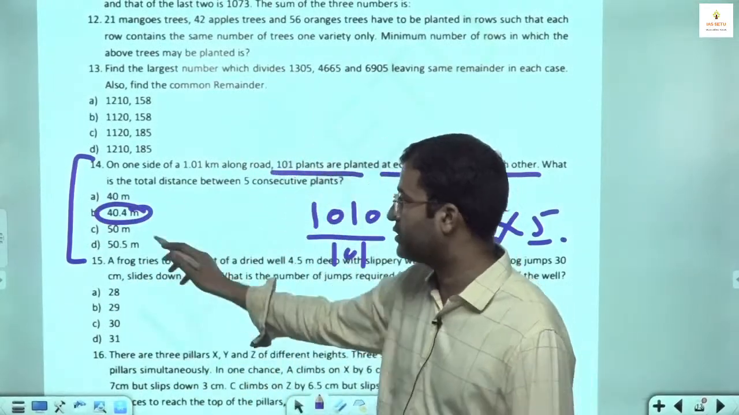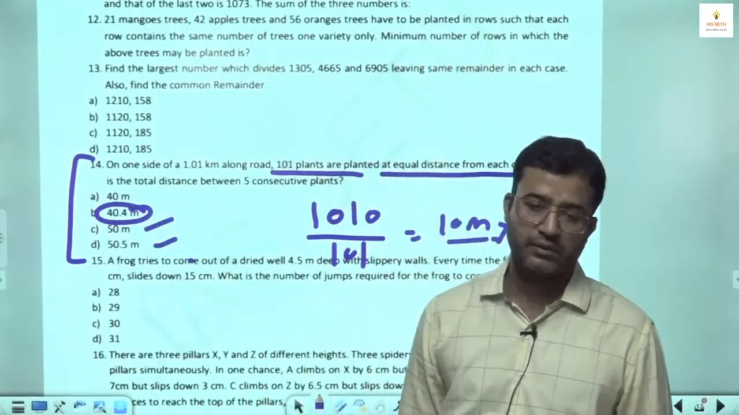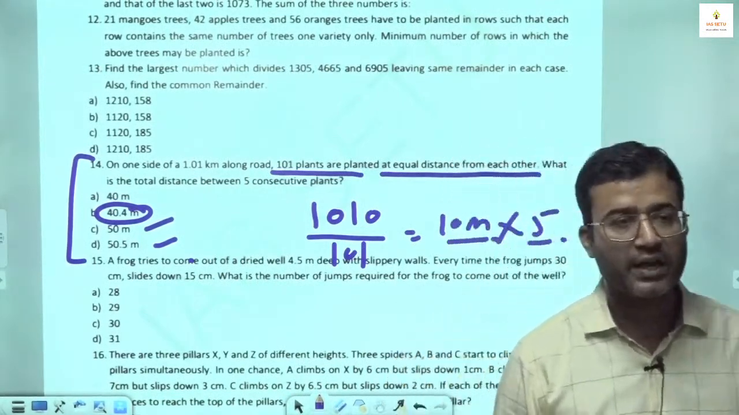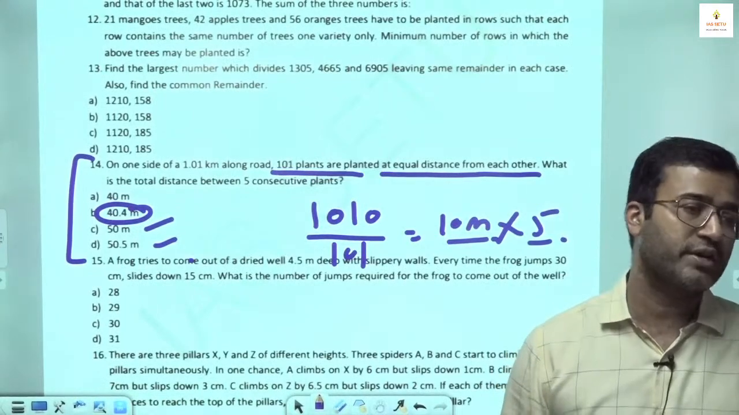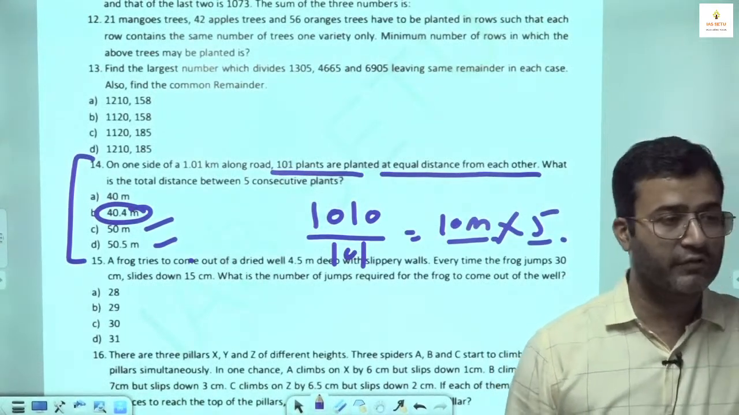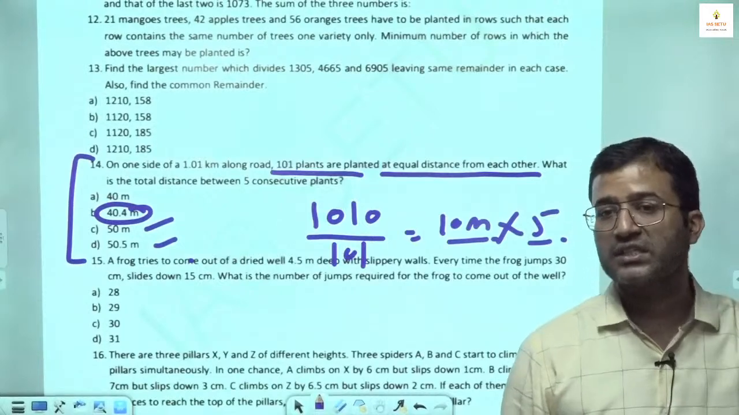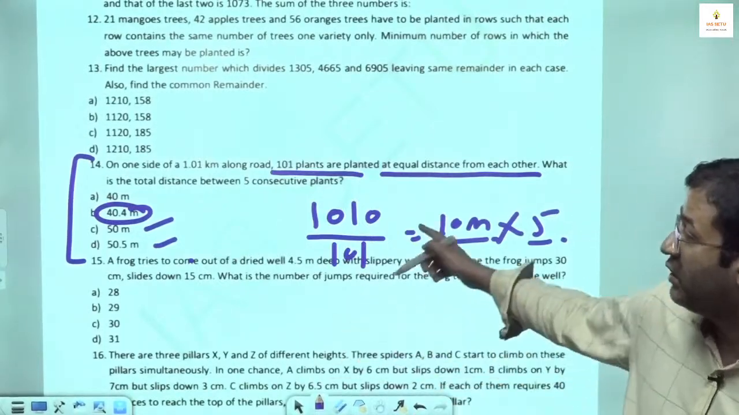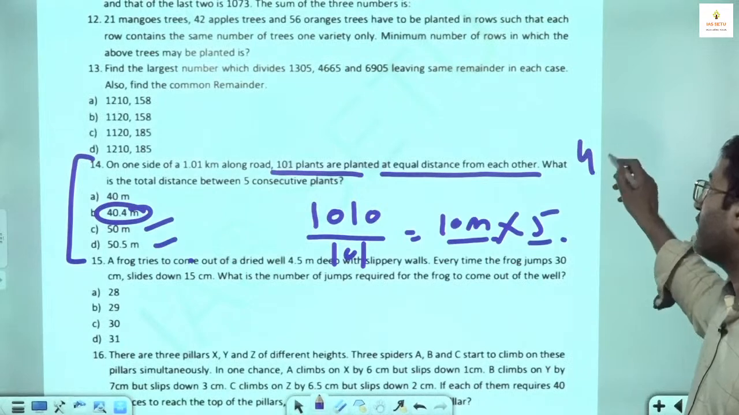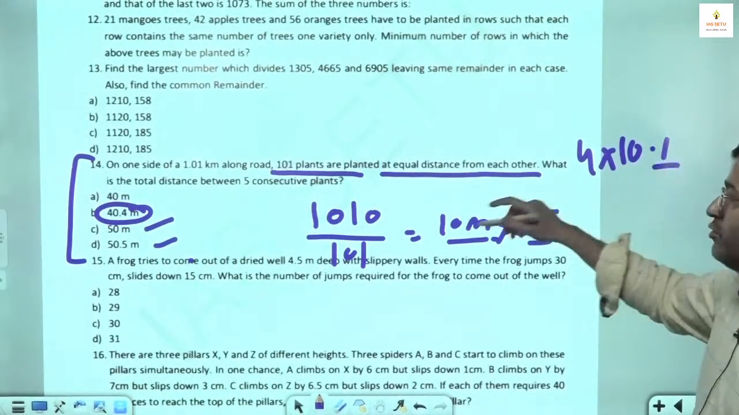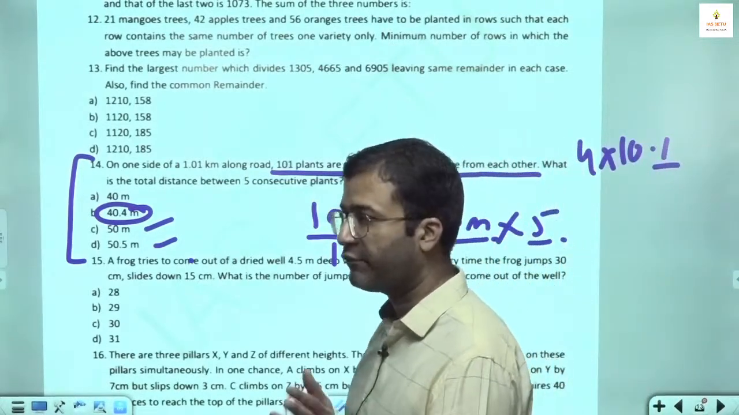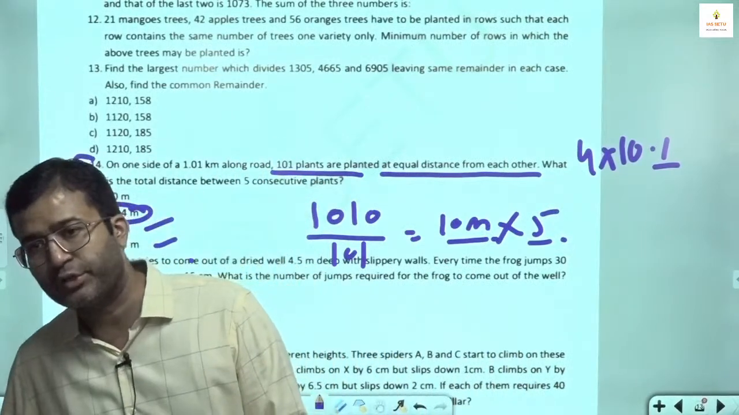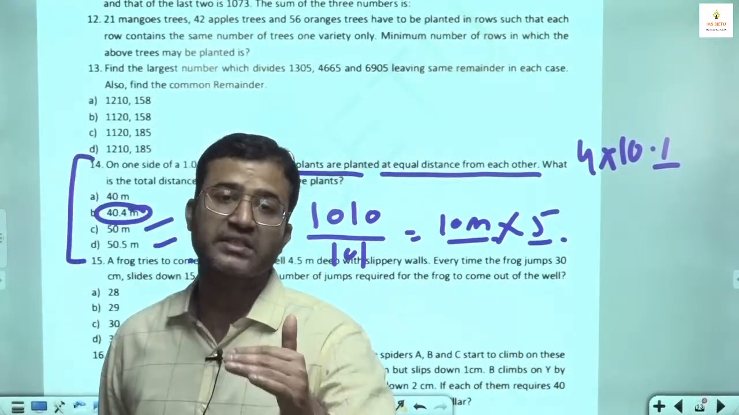Many students marked answer 50, 50.5. But if you see, if there are 101 trees, 100 gaps are there. Each gap will be of 10.1 meter. In 5 trees there will be 4 gaps. So what is the distance between 5 consecutive trees? It will be 4 into 10.1, which is 40.4 meter. It is the same style. You can check, from 2011 to 2022, 4-5 times this concept is used.